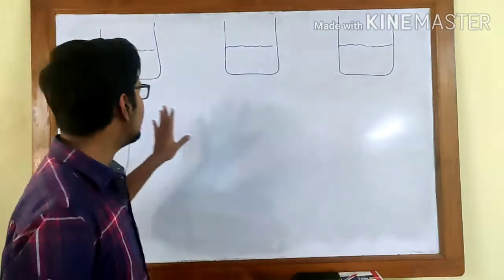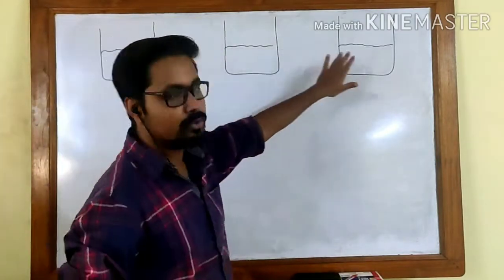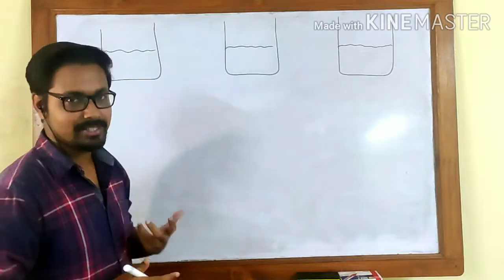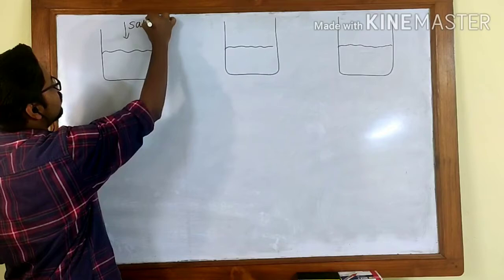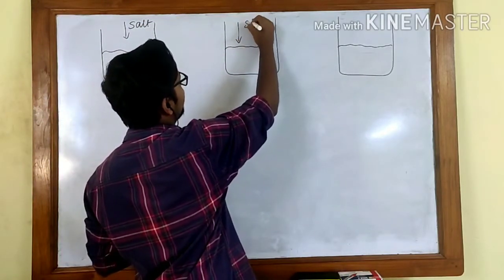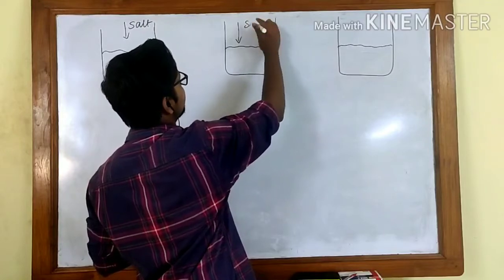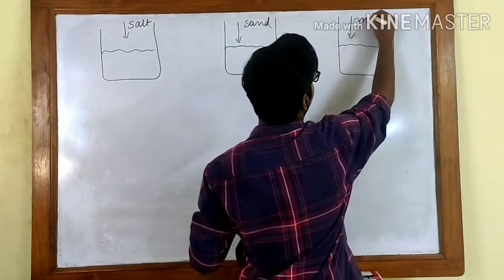What I have drawn here are three beakers. In the three beakers we have water filled into them. In that water we are going to add something else. In the first beaker we are going to add some salt. In the second beaker let us add some soil or sand, some sand particles, and in the third beaker let us add some milk.